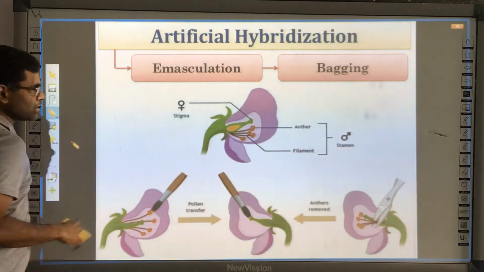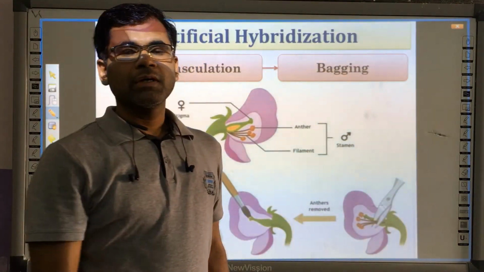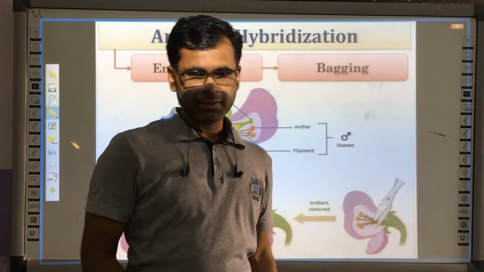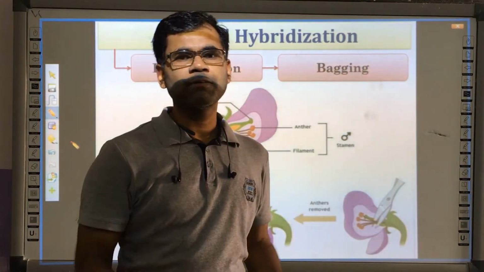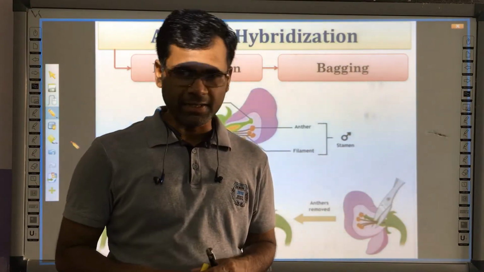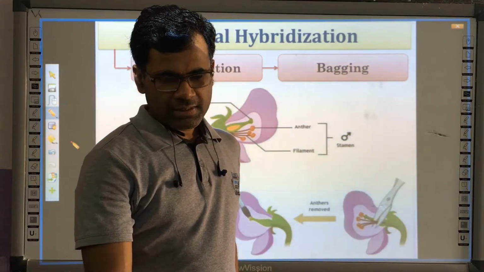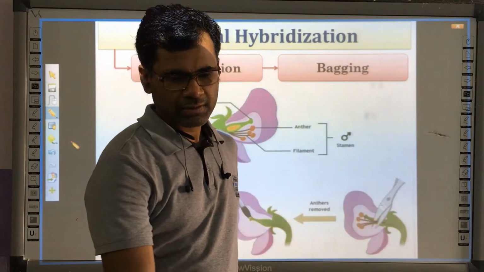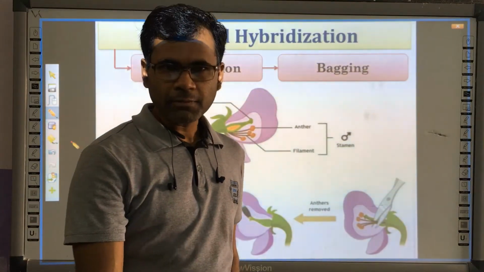So these all were outbreeding devices. Let me recap it once again. The first one we have studied is dioecy, or unisexuality. The second one we have discussed is dichogamy.